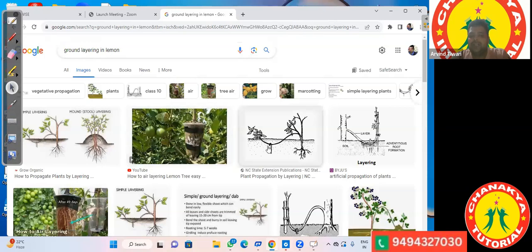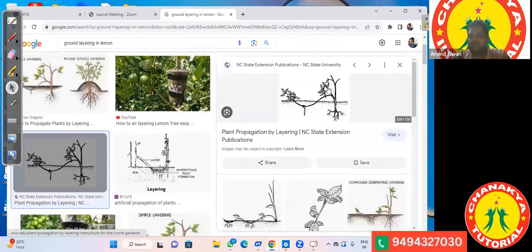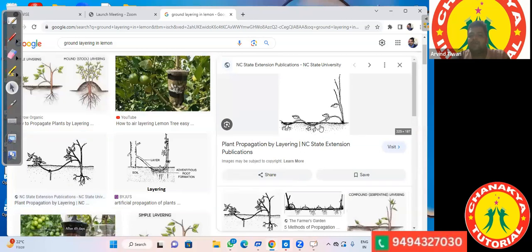So you can understand it better with this simple picture. Since the branches are touching the ground, the branch is kept deep inside the soil for some time, and a cut is made over there so that it can develop new roots, just like this. See, new roots have been developed, so it can be cut out from here, which will develop into a new plant.